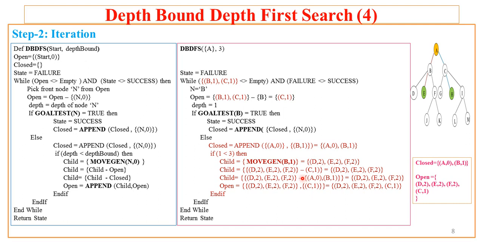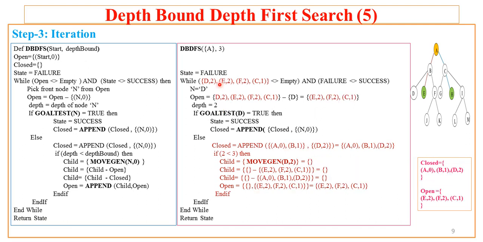So with this, the new iteration will be executed, that means the algorithm executes with the current new open nodes, that is D, E, F and C. So at this point of time closed has A and B and open has D, E, F and C. With this value of open, it will iterate the while loop and will be executed with the new open.